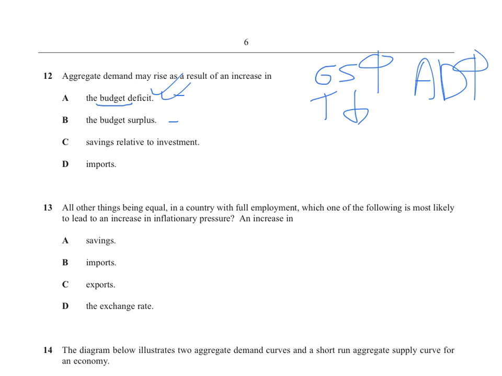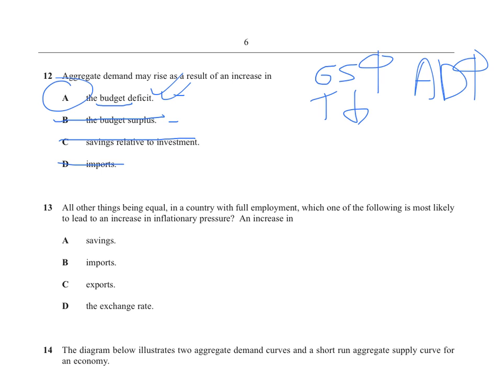Now let's just go on. A budget surplus. If they've got a budget surplus, they must have been spending less. So that's going to make AD go down. Right, savings. An increase in savings? Well, obviously that's going to make AD go down. And we know an increase in imports makes AD go down. So even if you didn't really understand it, you were between A and B, and obviously the answer is A.